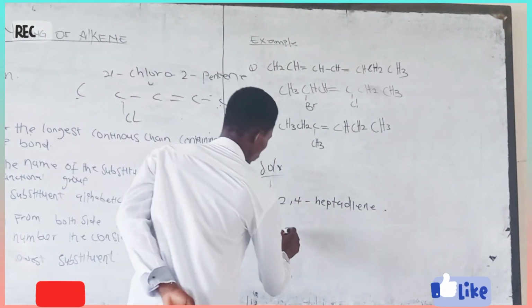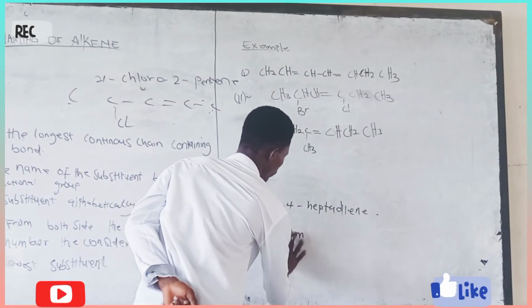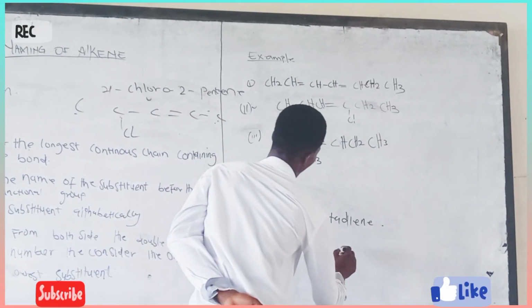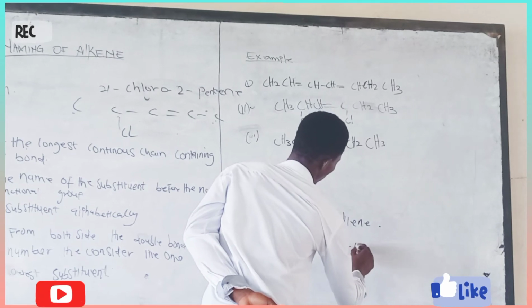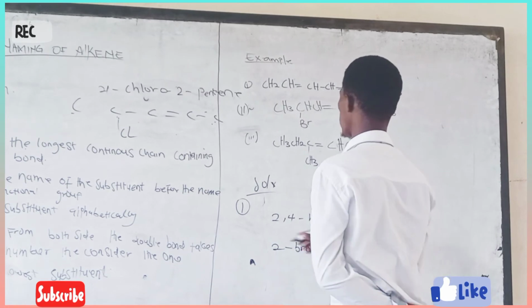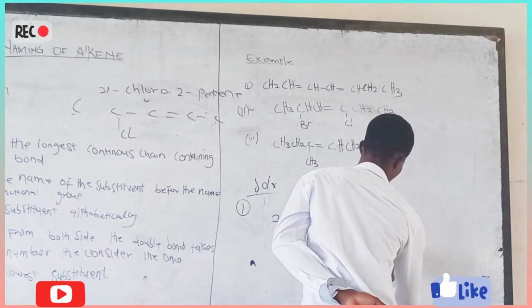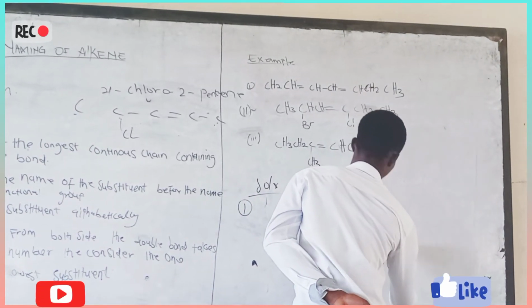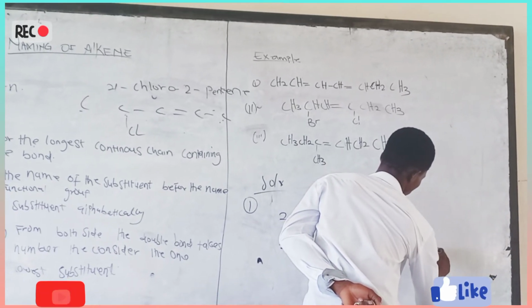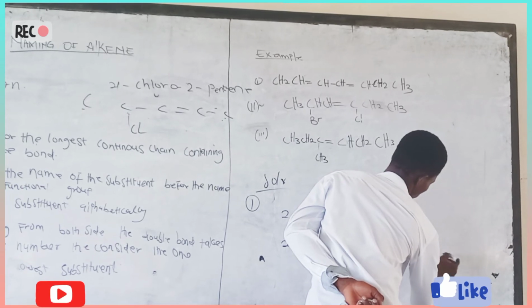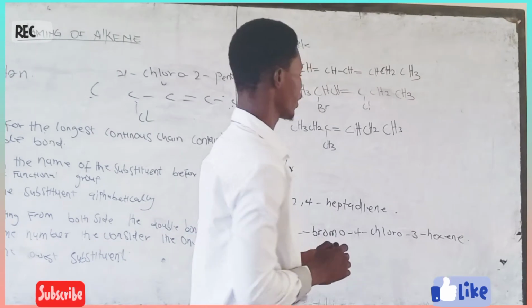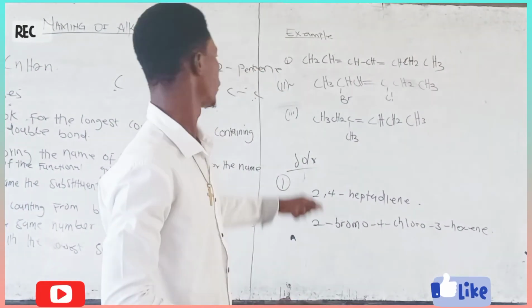So you see that 2-bromo, 4-chloro, 3-hexene. That will be the name for the second one.